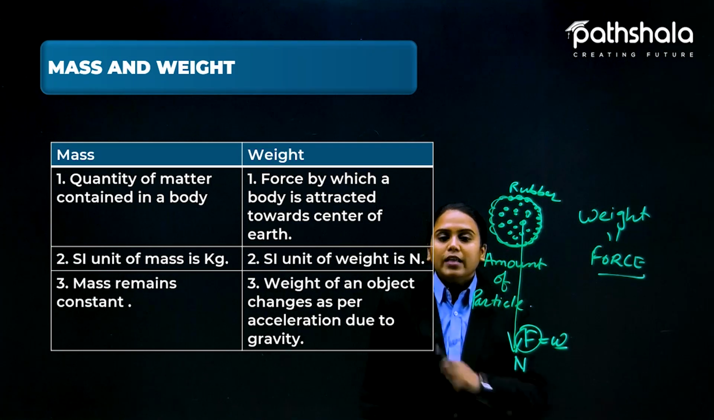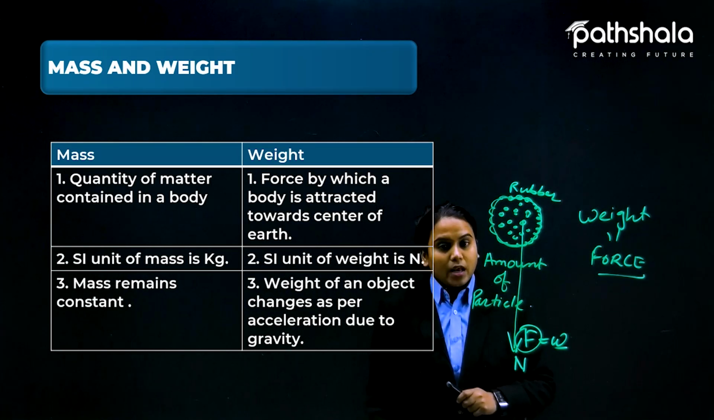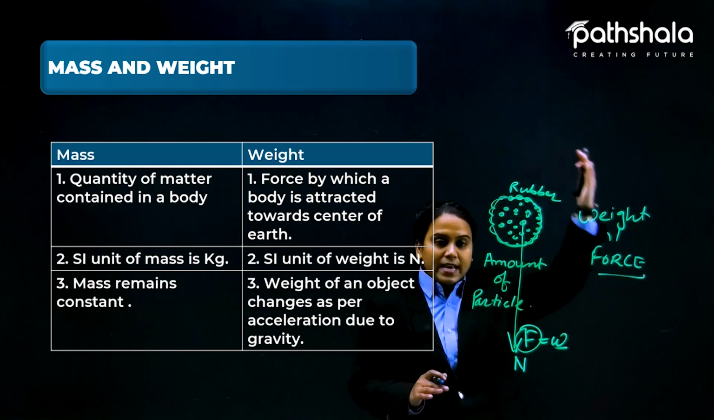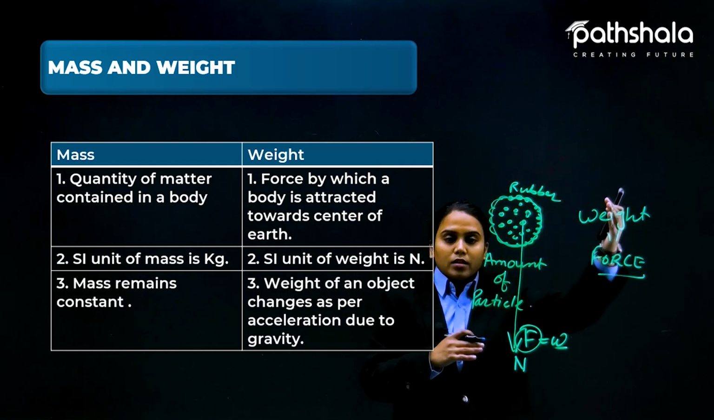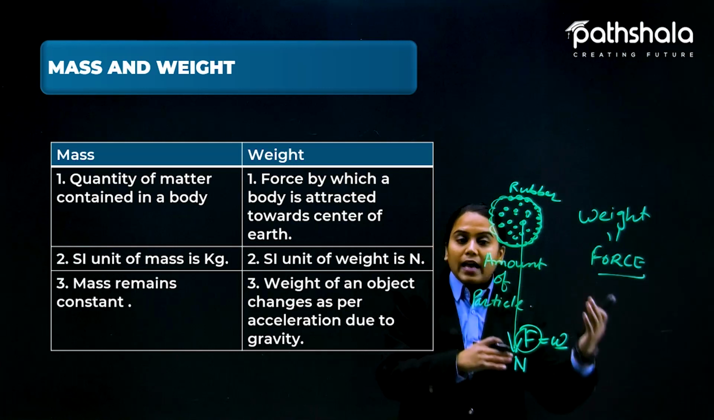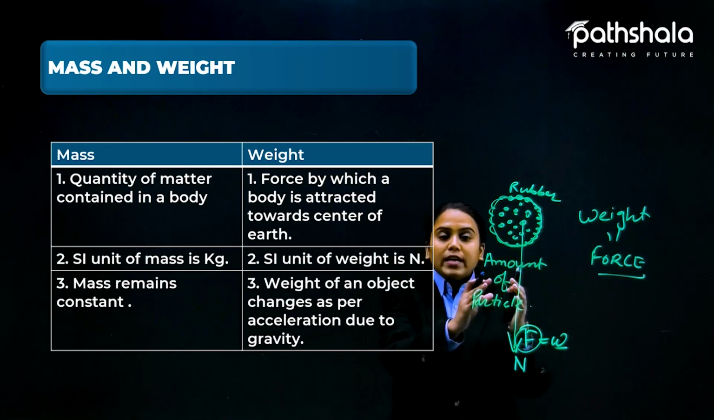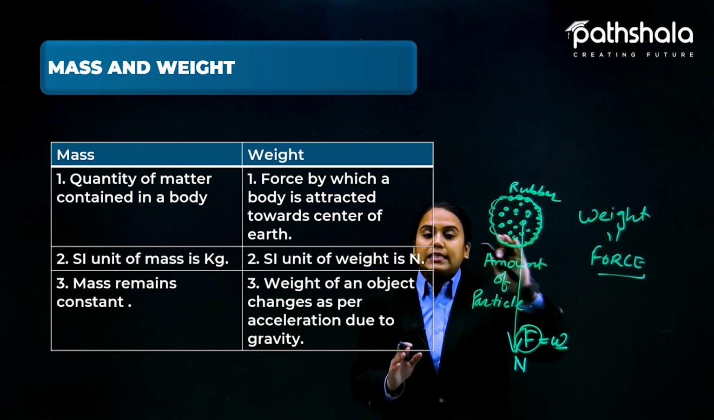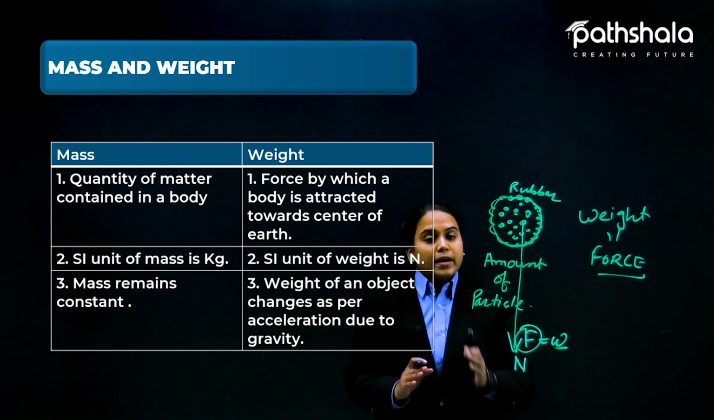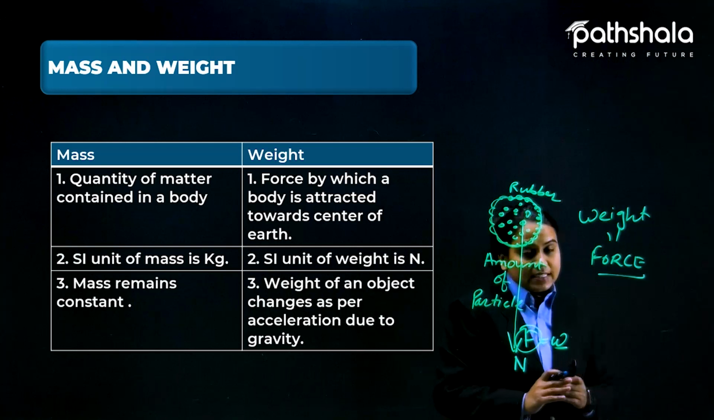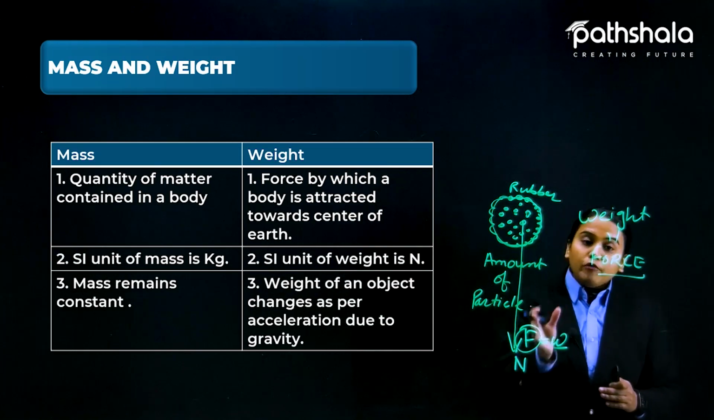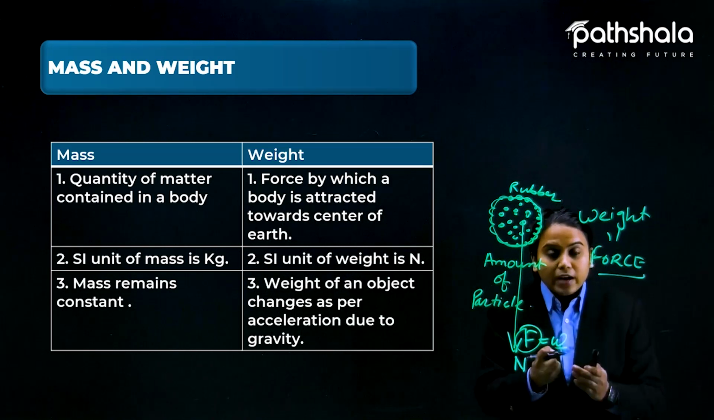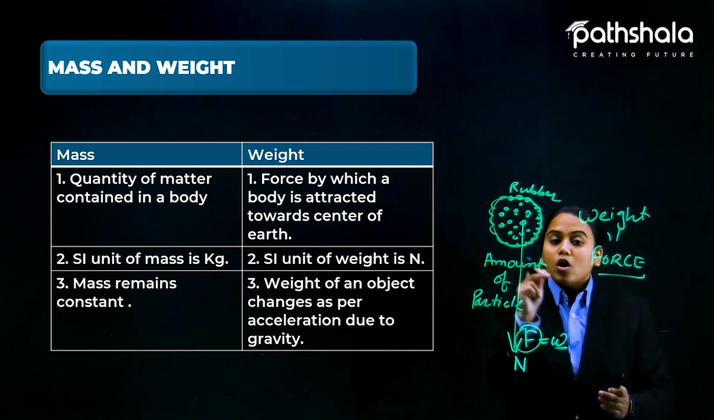Fine. Now the third thing: the mass remains constant. Like this rubber ball, if you take it into space, to another celestial body or any other galaxy, the amount constituted inside it would remain the same. So we can say the mass remains the same wherever you take this ball. But the weight of an object changes as per the acceleration due to gravity, because the gravity of different planets is different, because the pulling would be different, and that depends on the mass of the planet itself.